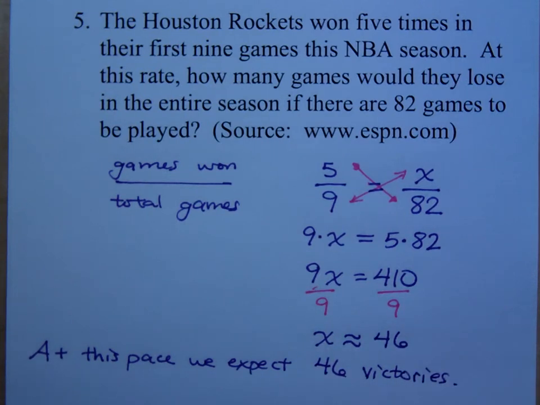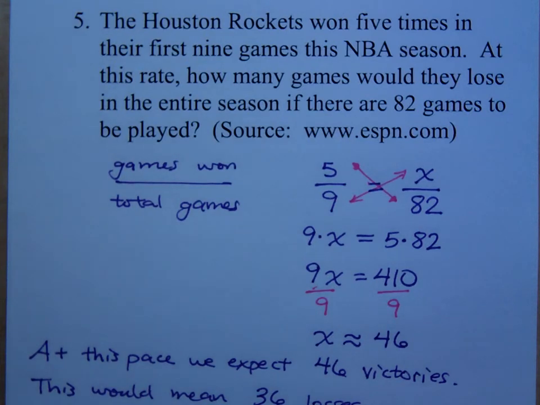But that doesn't answer the question. How do I figure out how many losses that would be? Subtracted from what? 82. So that would be what? 36. Right, this would mean 36 losses. What do you guys think?